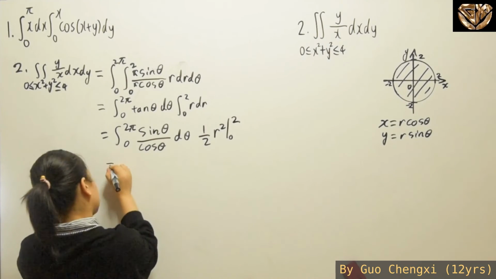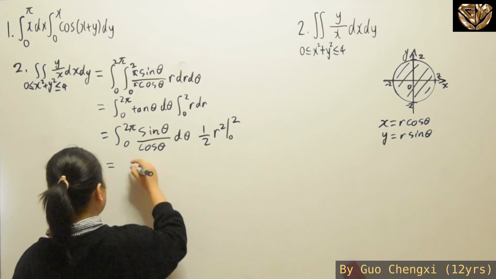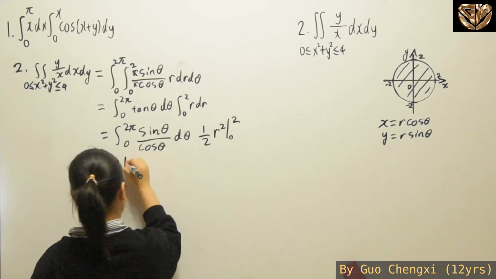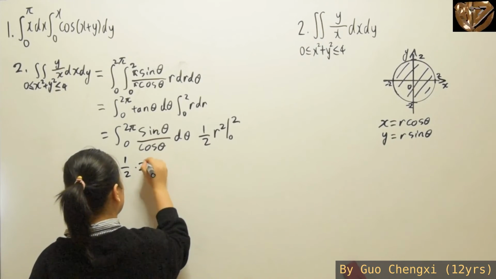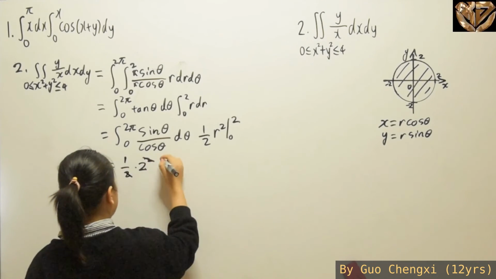So what are we going to have here? First of all, you have half times 2 squared, where one of the 2's will simplify.